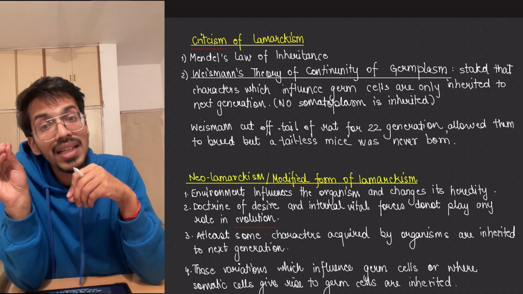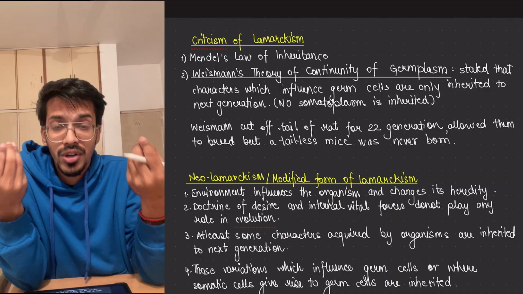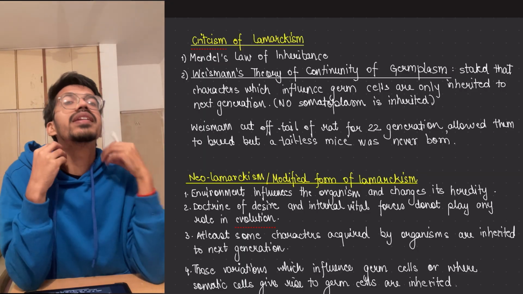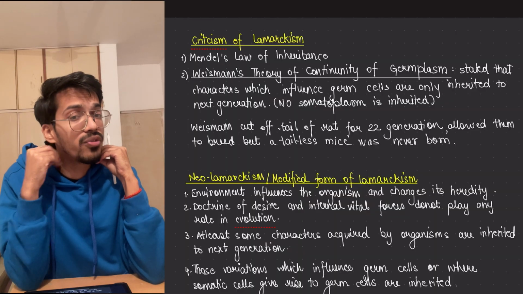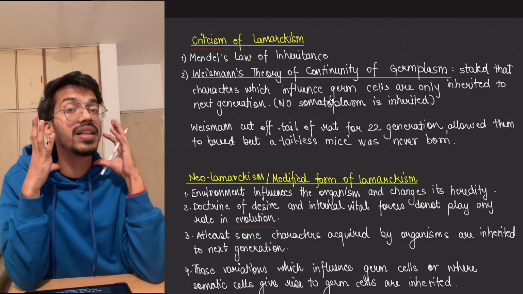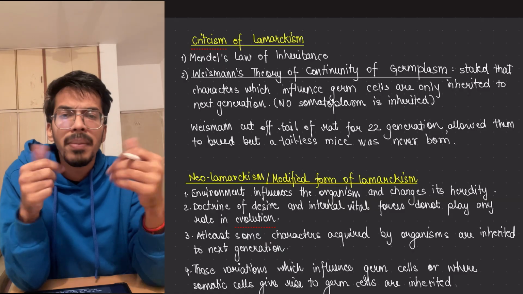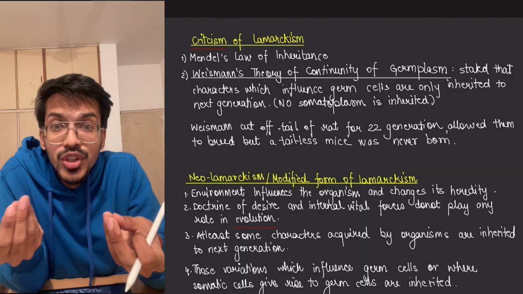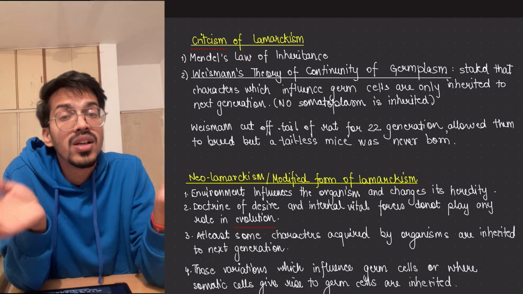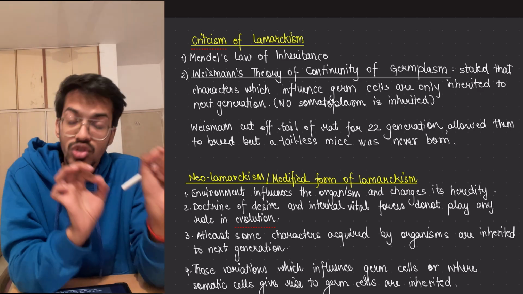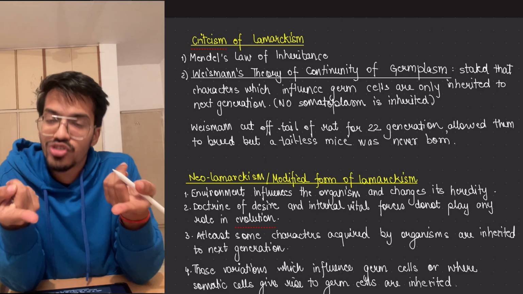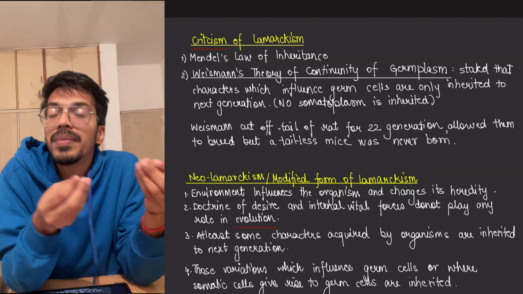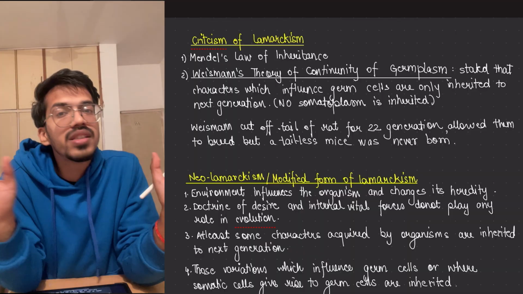Germ cells means sperms and ova. If there is any other cell, for example this cell, it is not going to be passed on. The enlargement in the case of the giraffe was the neck and forelimbs, but the neck and forelimb cells are not working for making the new baby. It's the sperm and the egg cells. So if the sperm and egg cells have certain changes, only those will go to the next generation. Means your germinative cells are not influenced, so there will not be any change.